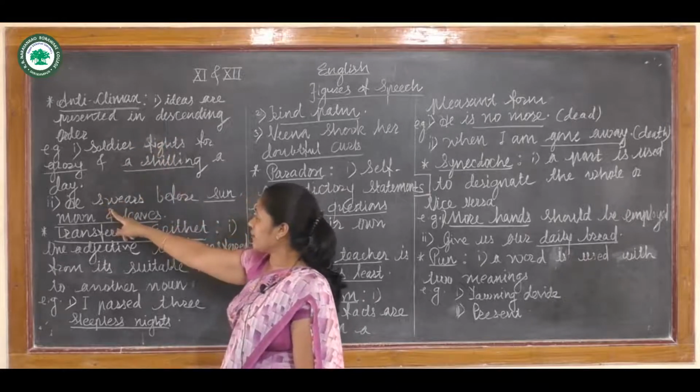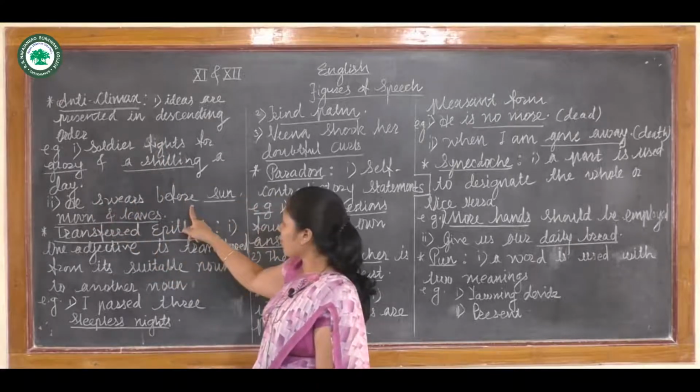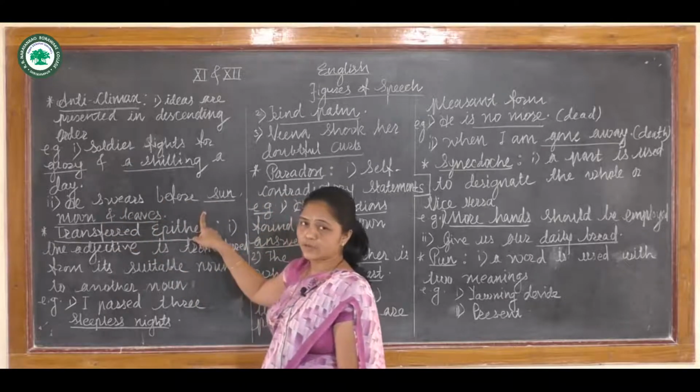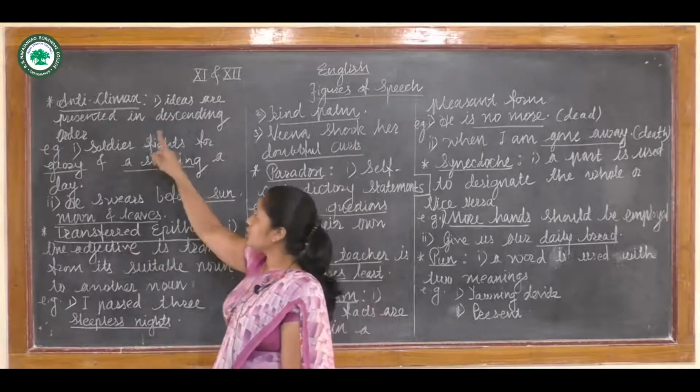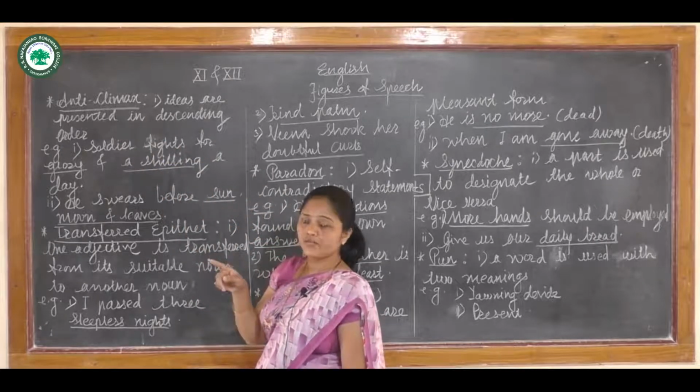Now in the second example: he swears before sun, moon and leaves. In this sentence also the figure of speech used is anticlimax. So you have to write an explanation of this type.